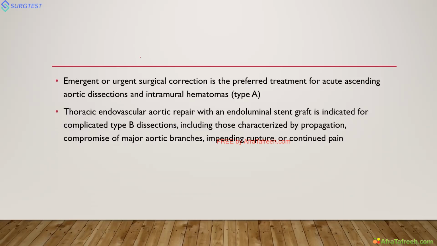The main thing is type A. Type A means emergency surgery. Emergency surgical repair is the preferred treatment for ascending aortic dissection of type A. But type B is mainly medical management. We reduce the BP and reduce the pulse to prevent extension of the dissection. You use TEVAR only in specific indications.